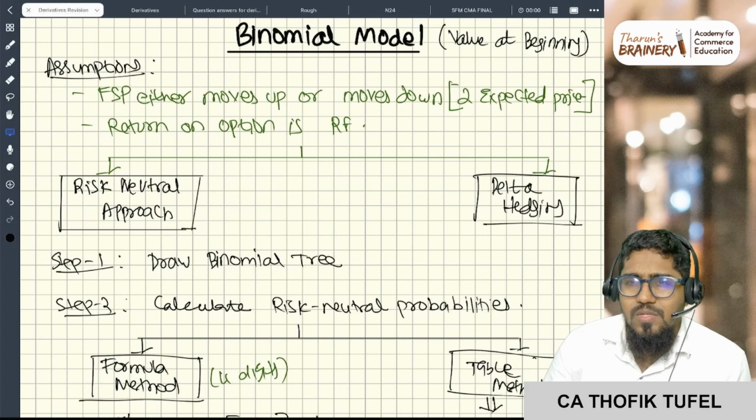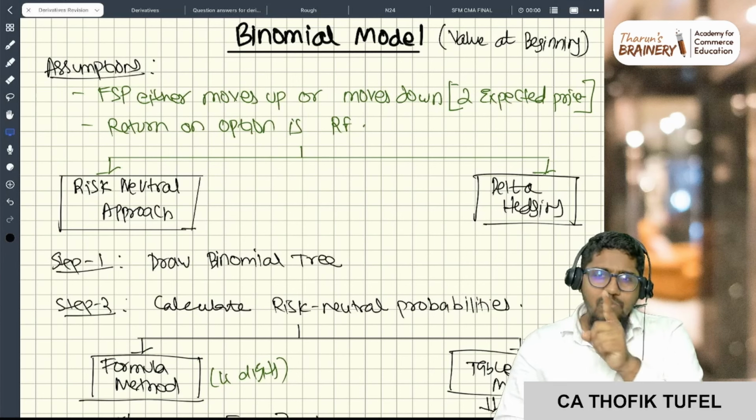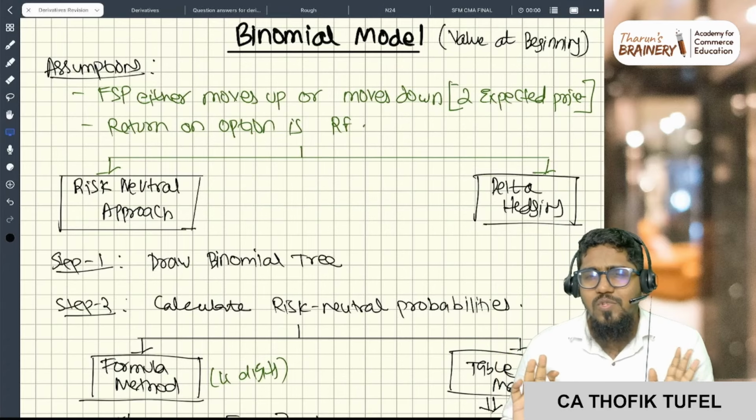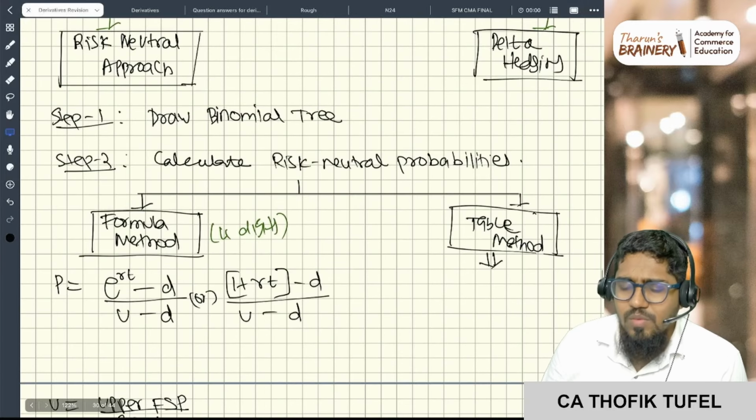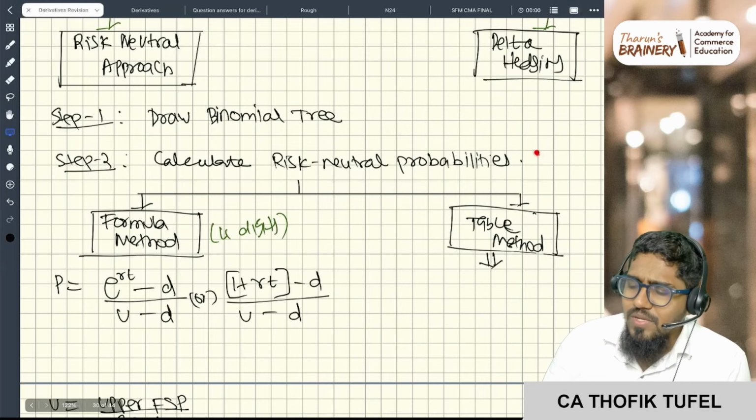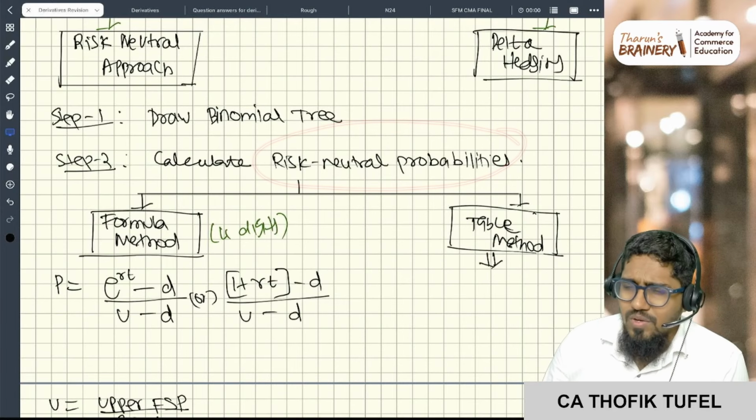You have two assumptions. In the binomial model, the price can either move up or down, that's it. It will not move randomly; either it will go up or it will go down, so it forms a tree. Step 1: always draw the binomial tree. Step 2: calculate the risk neutral probabilities. Here you have two methods, the formula method and the table method.